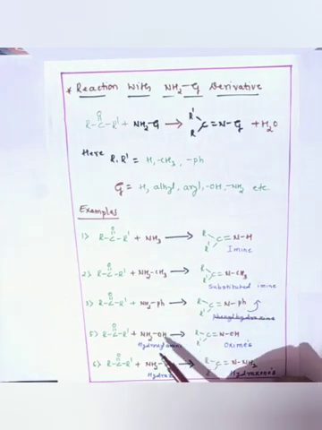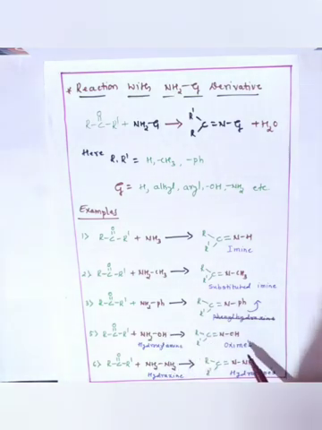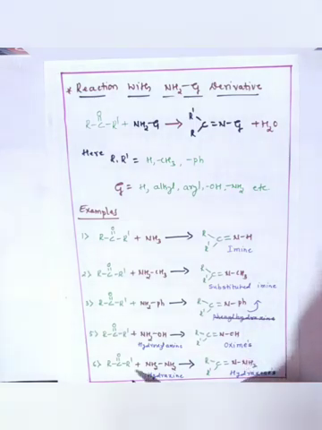In case the G group is OH, the molecule is hydroxylamine and the product is oximes. If the G group is NH2, the whole molecule is hydrazine and the product is hydrazones. So this is the reaction with NH2G derivatives. G may be a hydrogen, alkyl, aryl, OH, or NH2.